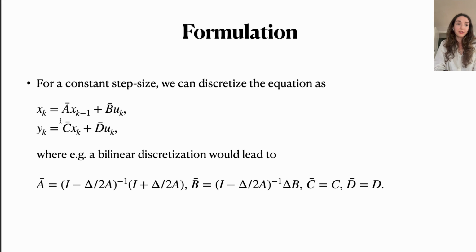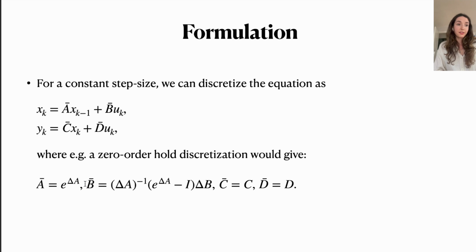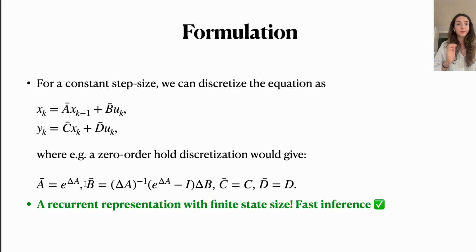Different discretizations are possible. We can use this bilinear discretization, which would lead to a particular form of our matrices. Specifically also note this discretization parameter delta. We could use this zero order hold discretization, giving the following forms for the matrices. And again, as I already hinted at, we have a nice recurrent representation.